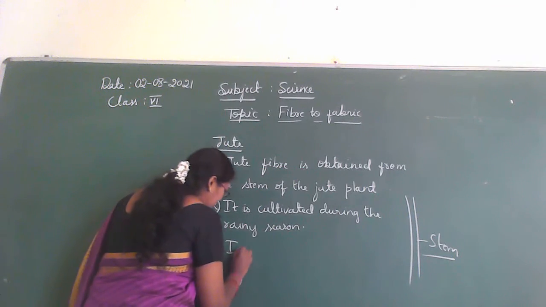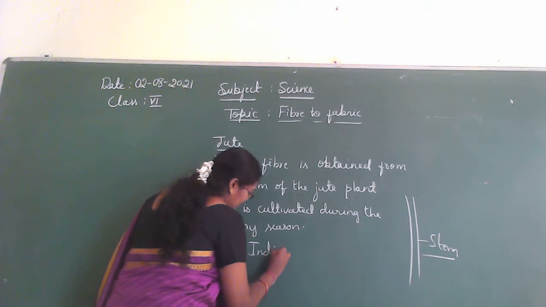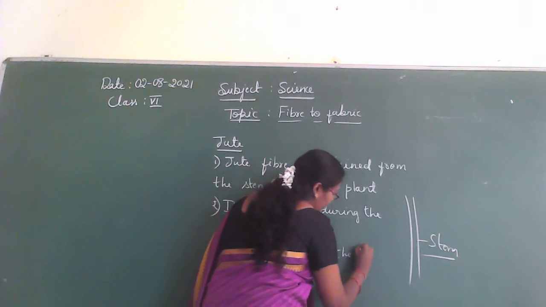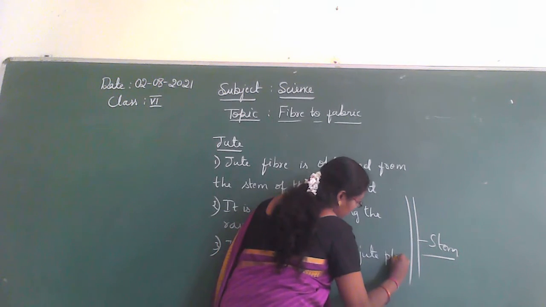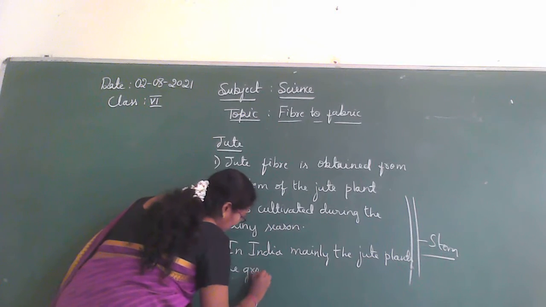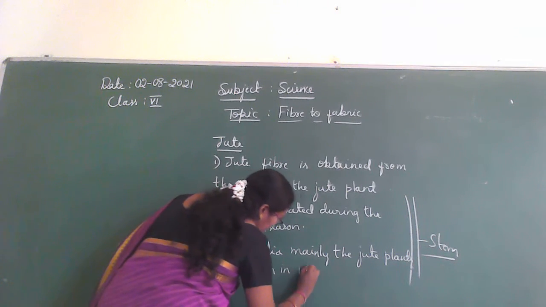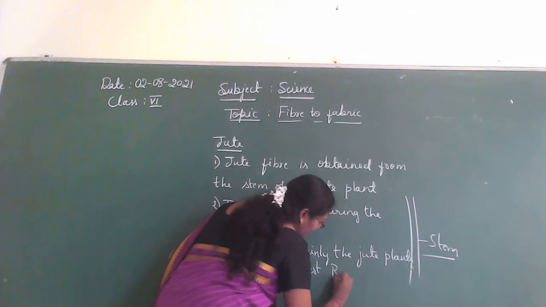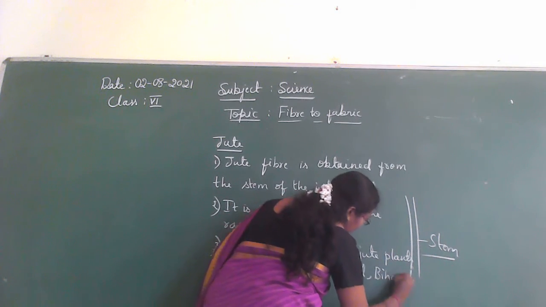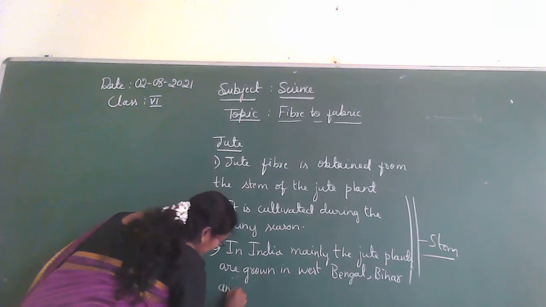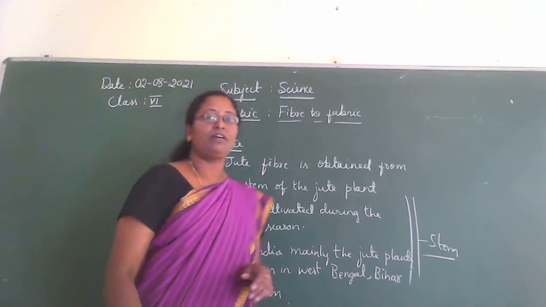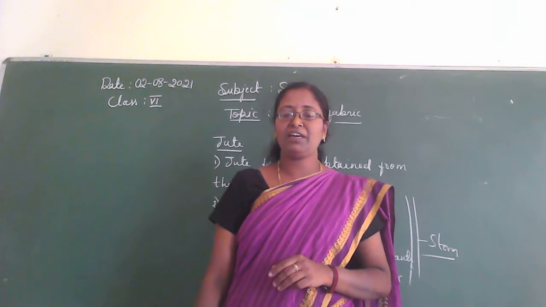In India, mainly the jute plants are grown in West Bengal, Bihar and Assam. In these states, the jute plants are mainly grown.